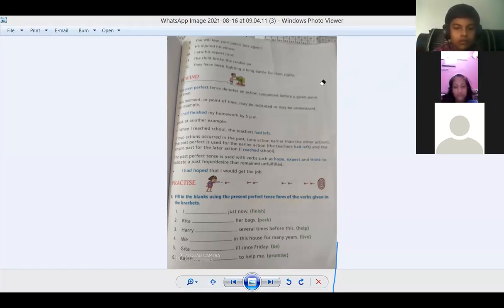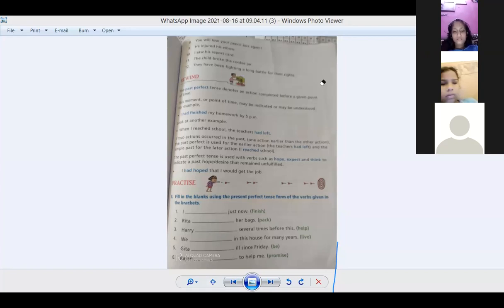That for not we are putting, we are making it negative. Then if we want to change into interrogative, what we are going to do? Auxiliary verbs will come before the subject. So what changes am I going to make? Why am I rubbing this? So that you will remember what changes I have made.